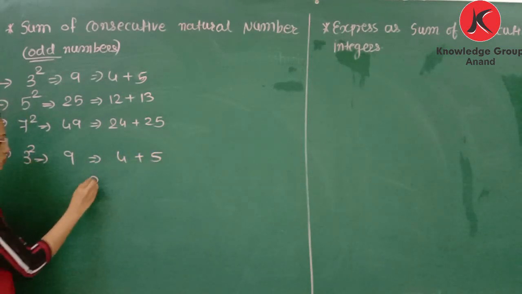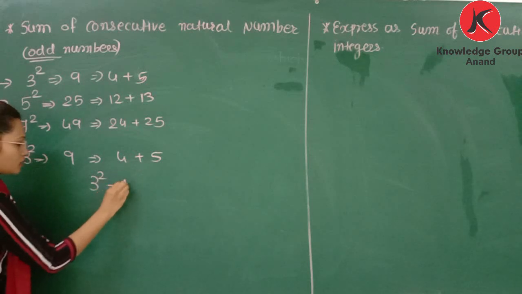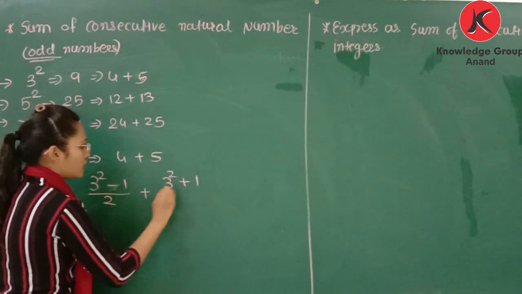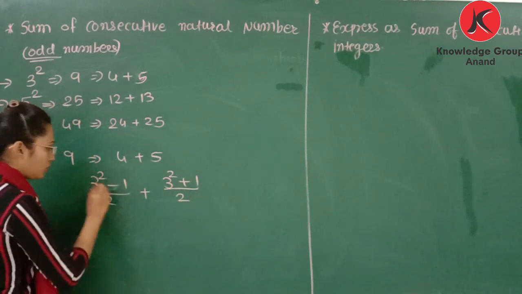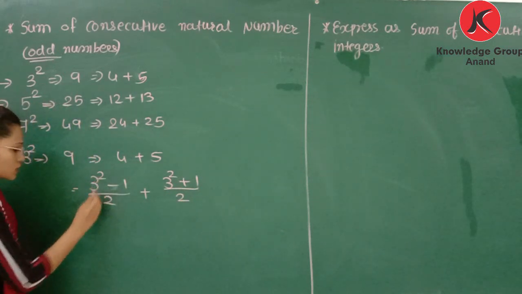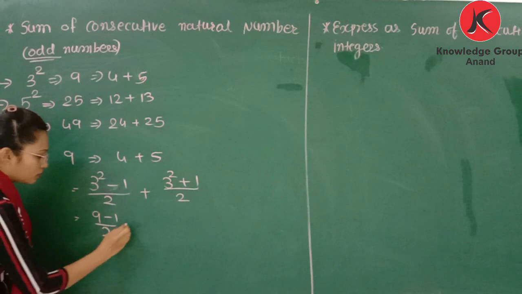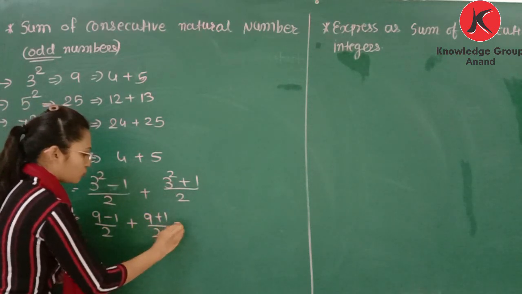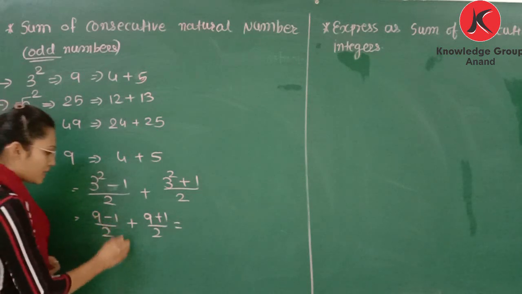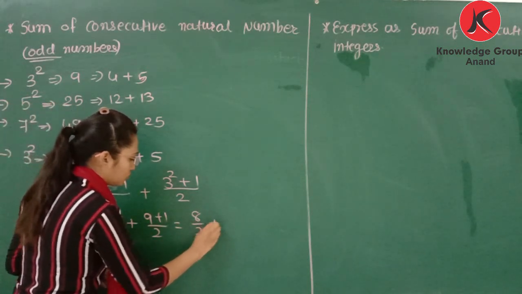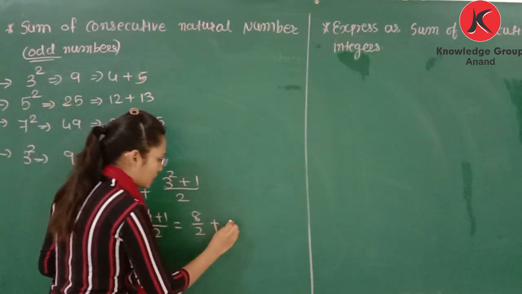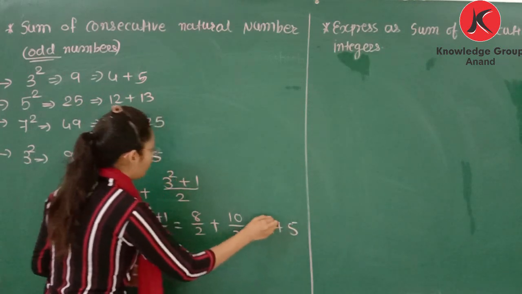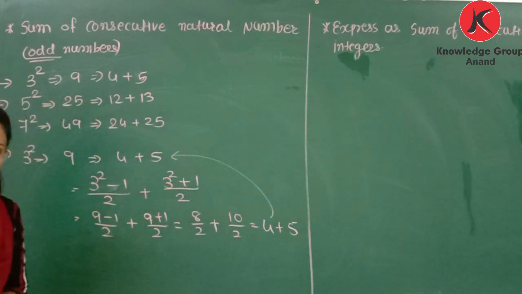For that you need to write 3 square minus 1 divided by 2, and 3 square plus 1 divided by 2. 3 square is 9, minus 1 is 8 by 2. 9 plus 1 divided by 2, that is 10 by 2. So you can write 4 plus 5. This way you will get 4 plus 5.